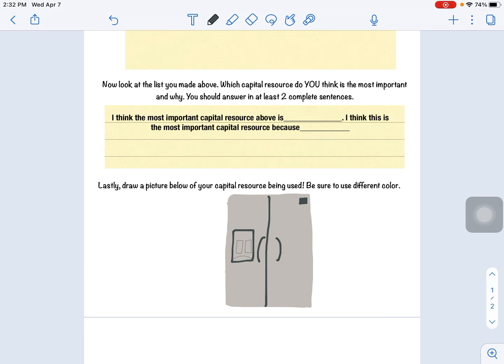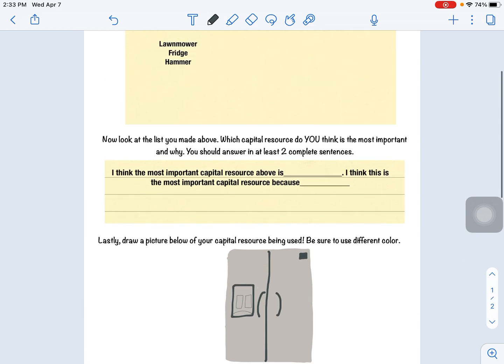Lastly, draw a picture of your capital resource being used. So I just drew a quick picture of a refrigerator here. I tried to use different colors. It's a little challenging when a refrigerator is just typically 1 or 2 colors. So just do your best on that. This is going to be your assignment for today.